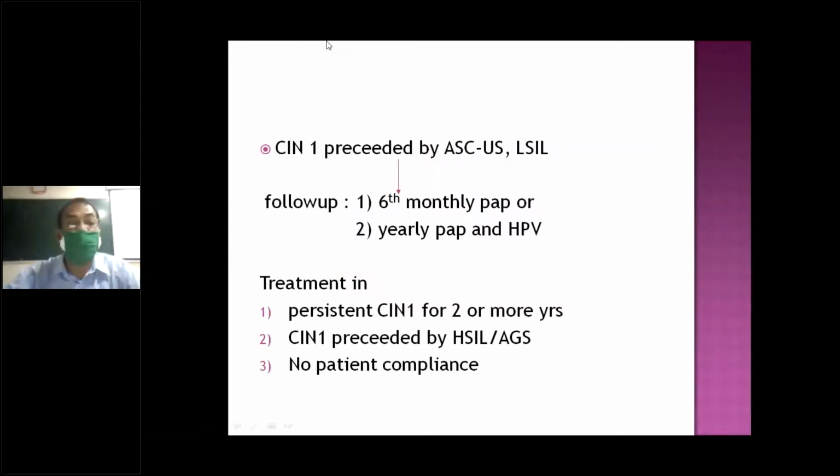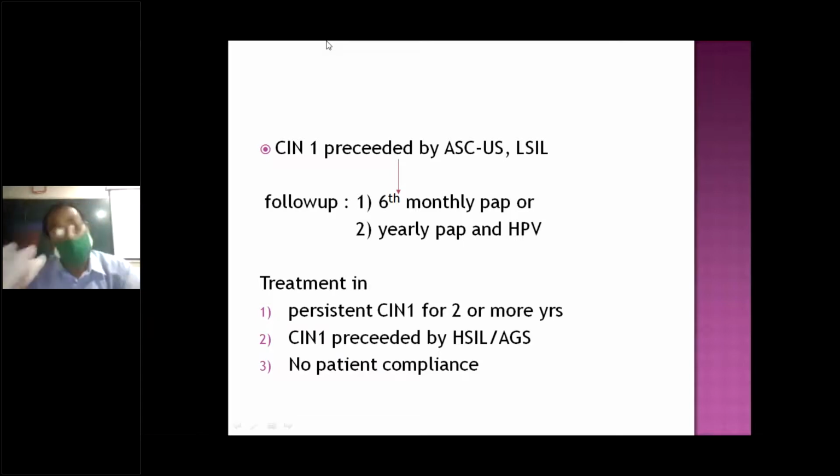So this is ASCUS, abnormal squamous cells of undetermined significance, and LSIL, low-grade squamous intraepithelial lesion. If it is there, you follow up this case every 6 months. But you have to know it can be a little more persistent, up to 2 more years. Within 2 years it may subside. If it does not, it may persist as CIN2.